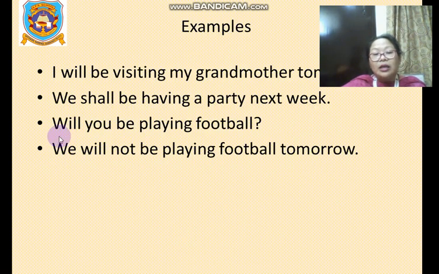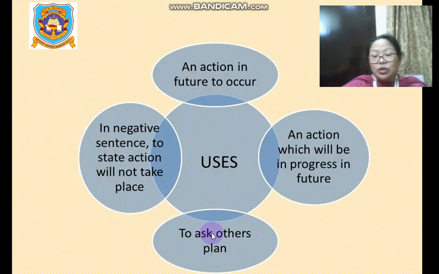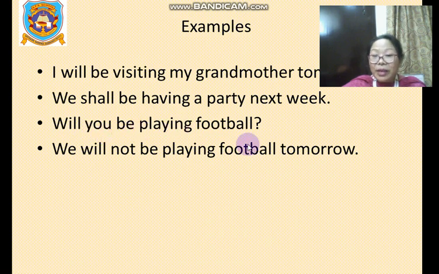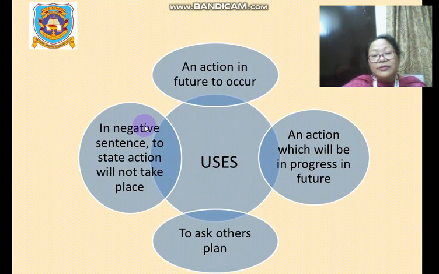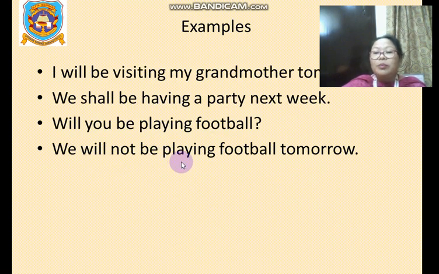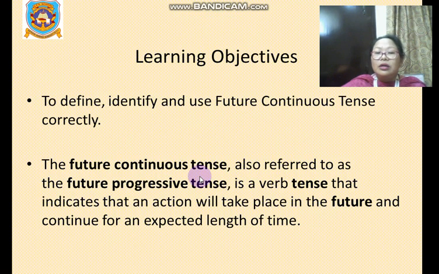Then when it comes to the question, to ask others' plans: will you be playing football? So we have used it here to ask others a question. And the fourth, in a negative sentence, to state that action will not take place: we will not be playing football tomorrow. So these are the four examples of the future continuous tense.